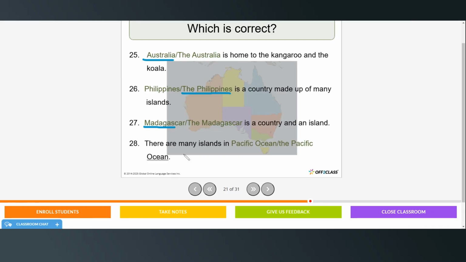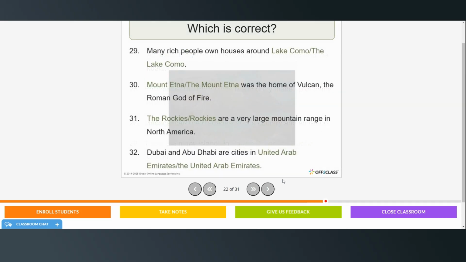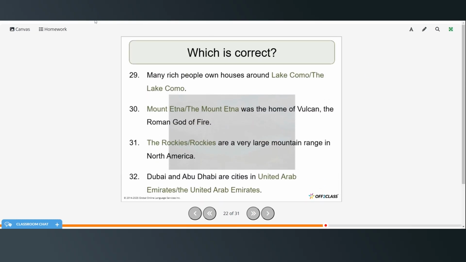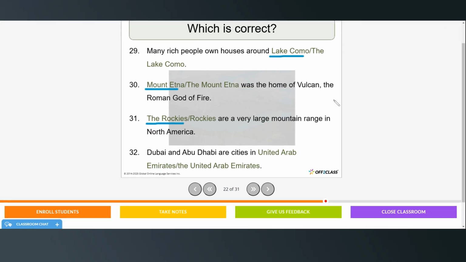And there are many islands in the Pacific Ocean. Many rich people own houses along Lake Como. Mount Etna was the home of Vulcan, the Roman god of fire. The Rockies are a very large mountain range in North America.